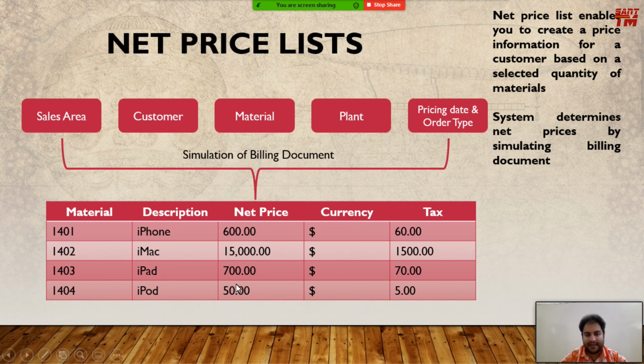So this is the price list for one specific customer or a customer group for the material that the customer or customer group is buying and that is manufactured in this plant. The validity of prices is determined by the pricing date and order type, and the billing will be done in the relevant sales area. I hope this is clear to you, that by simulating a billing document we can find out this price list. So price list is nothing but, whenever we create a billing document, a small view of that billing document.